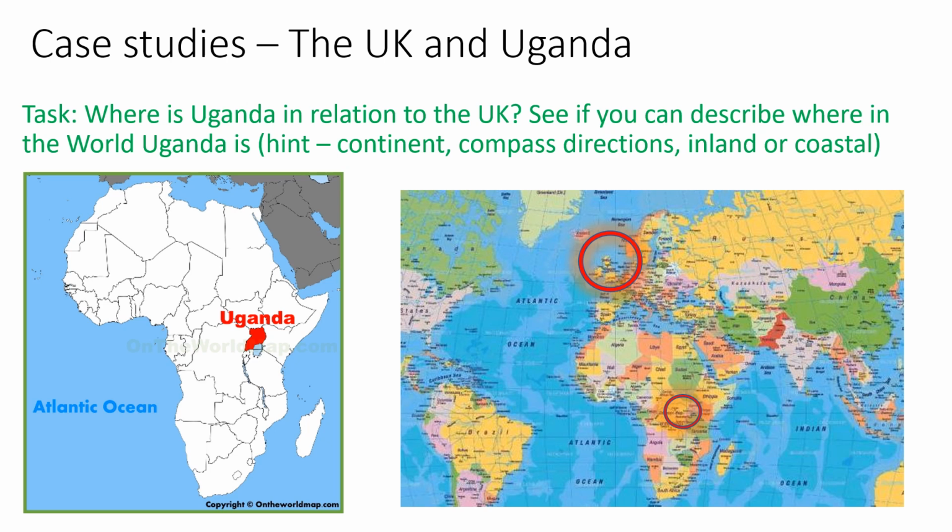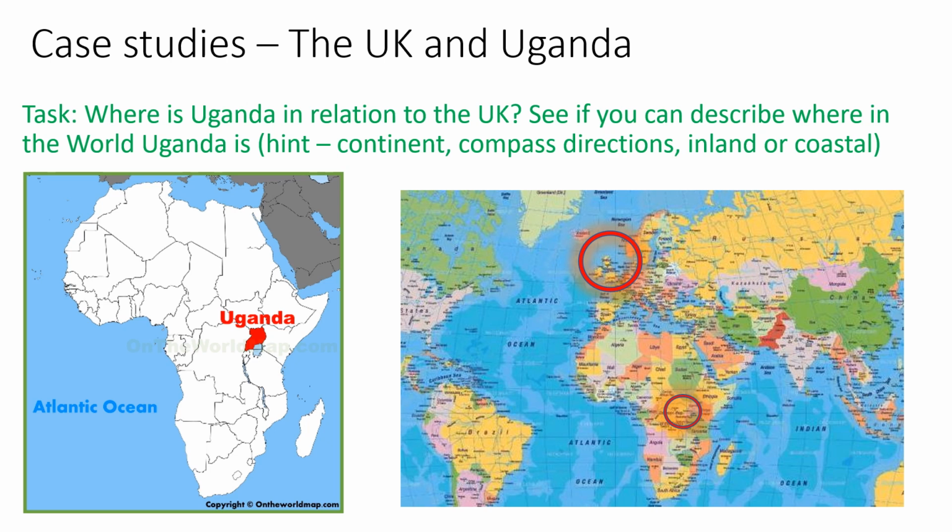Okay, we're going to look at two case studies, the UK and Uganda. Here are two maps. The first map there is showing you Africa, and the red marks Uganda. The other map we have zoomed right out so that you can see the UK. The UK is in the top circle, and Uganda is where that other circle is on Africa. Your task, I'd like you to write down where Uganda is in relation to the UK. So answer that question there.